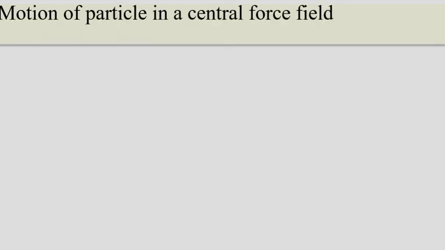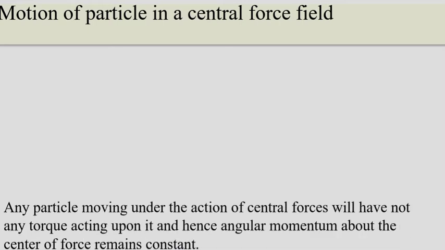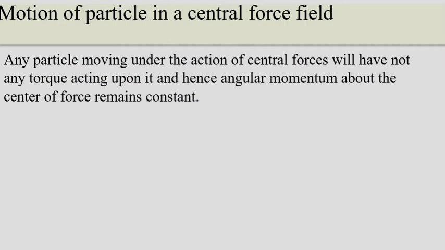Now let us consider the physical insight into the nature of central force, which means the motion of a particle or a body in a central force field. What happens if the motion of a particle is considered in a central force field?